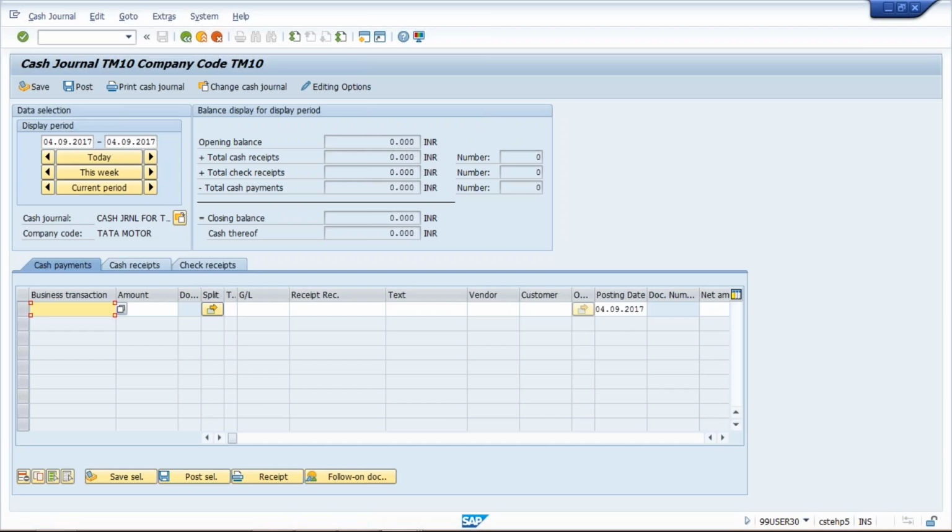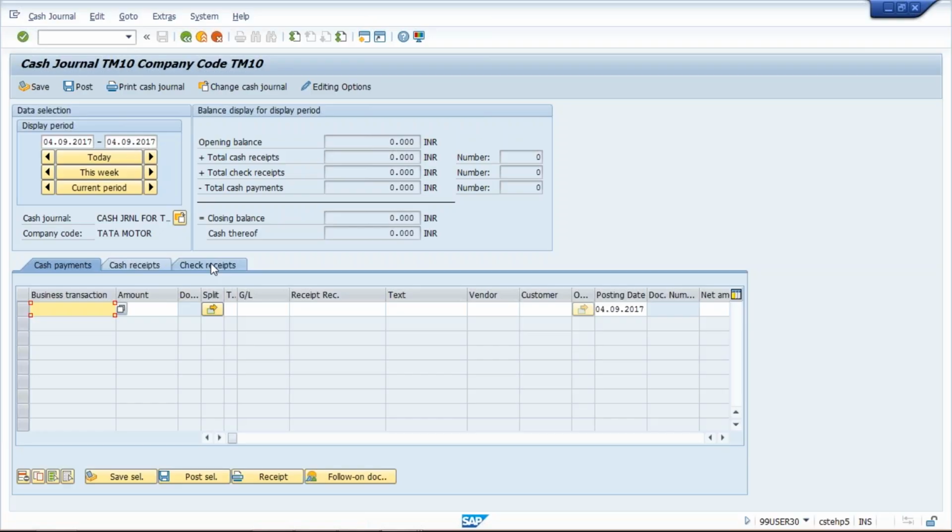So first of all, what will happen? Cash withdrawal will be taking place. Let's suppose the accountant is planning to withdraw 10,000 rupees. So cash withdrawal. Now here we have cash payment, cash receipts and check receipts. 3 tabs are there. Now generally, check receipts SAP has given, like, let's suppose if any small transactions are taking place in terms of checks, like let's suppose a scrapper has come and they have bought scrap worth 5,000 rupees.